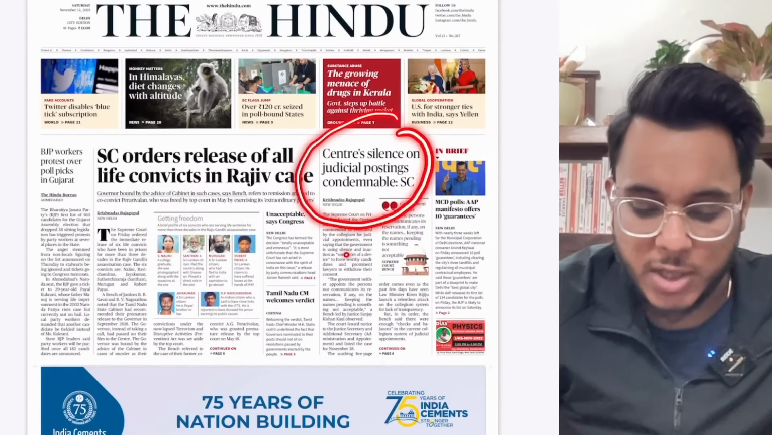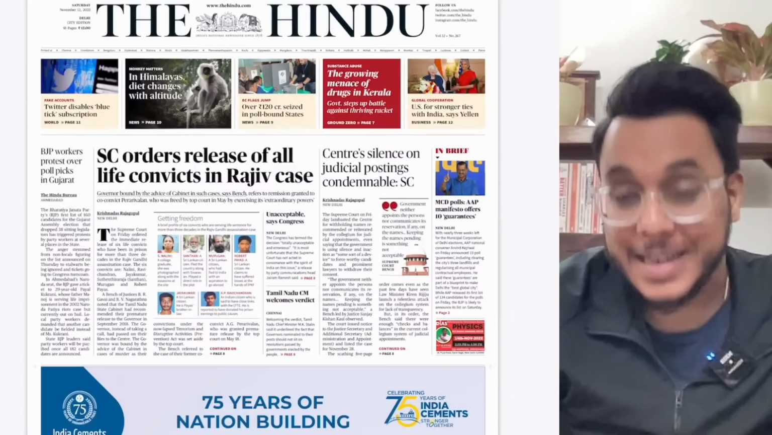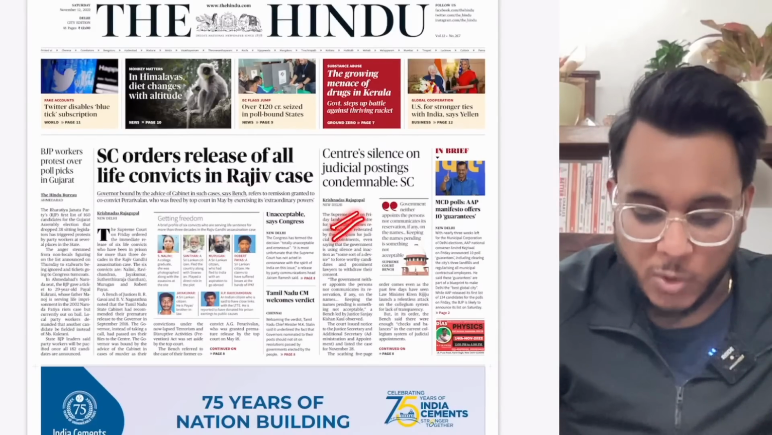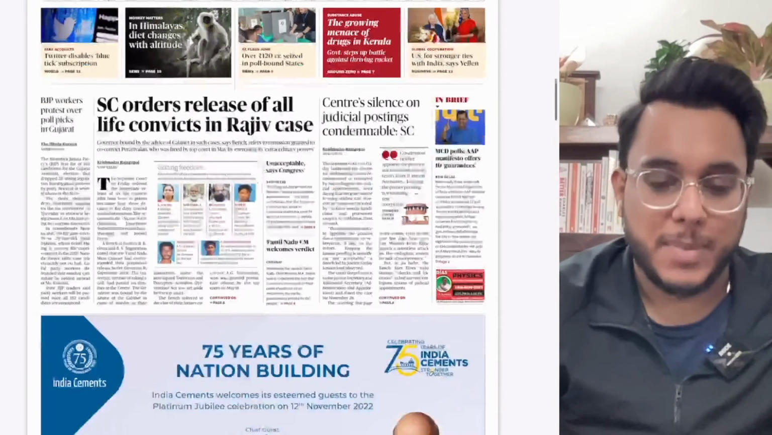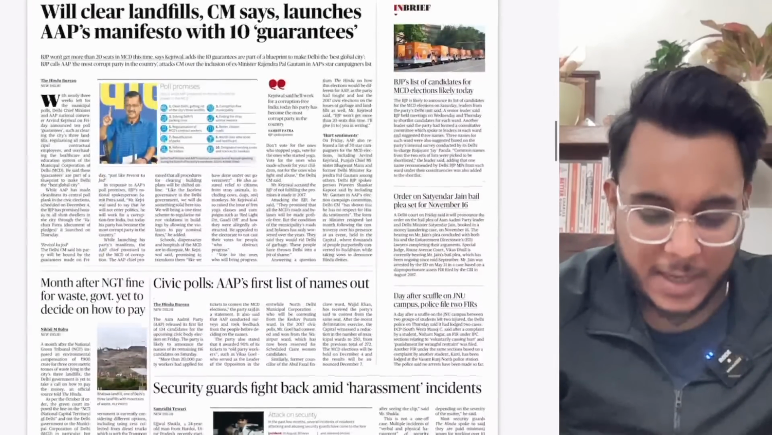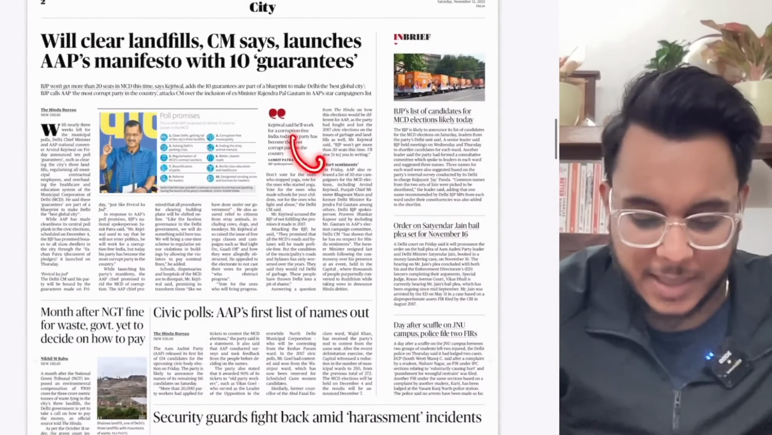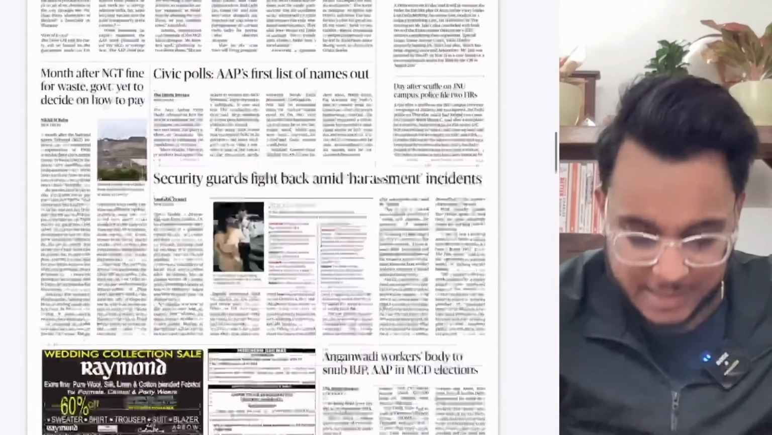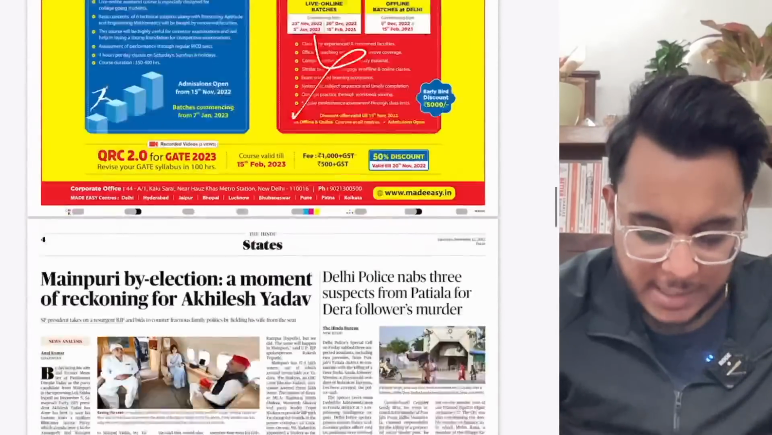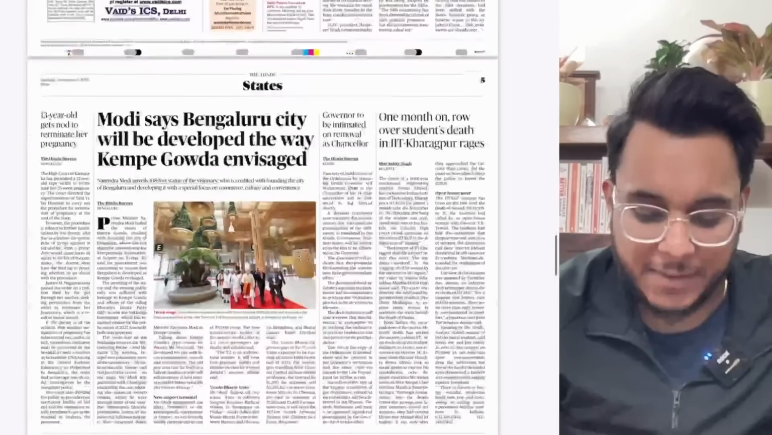Centre's silence on judicial postings condemnable, Supreme Court. Now, why is it condemnable? What has happened? We'll take that. Then moving on, after that, in the city section, there are regional issues. All these things are not important. Moving on, advertisements, the regional, state level politics, etc. have been given.